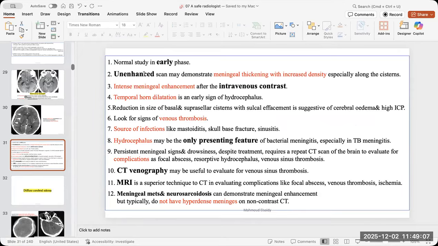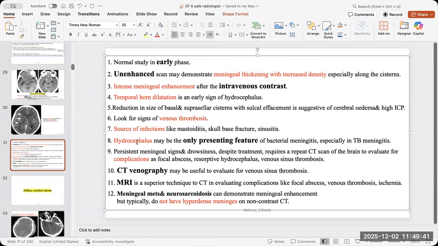The study may be normal in the early phase. In the unenhanced images, you will find meningeal thickening and increased density in the basal cistern. In the post-contrast, you will find meningeal enhancement and early hydrocephalic changes. It may precipitate or lead to venous thrombosis, as infection usually can cause thrombosis in the nearby vessels. Look for the source of the infection. It might be near, in the mastoid or in the sinuses or anything like that. Hydrocephalus may be the only presenting feature in some cases, and you can ask for CT venography.